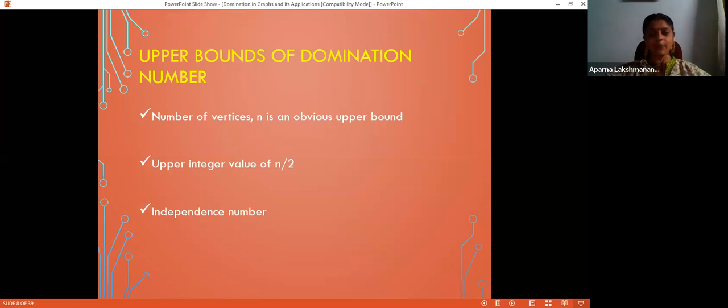Another choice of upper bound is the independence number. So what is the independence number? A subset of the vertex set V is called independent if no two of its vertices are adjacent to each other. So that is an independent set. And independence number is the maximum possible cardinality of an independent set.